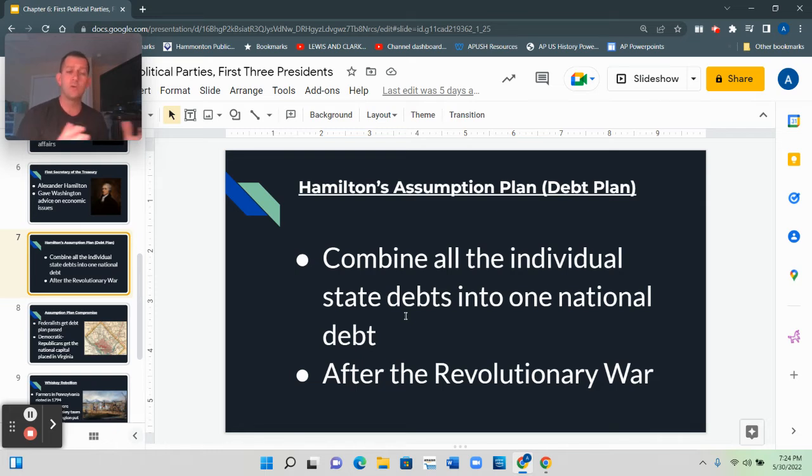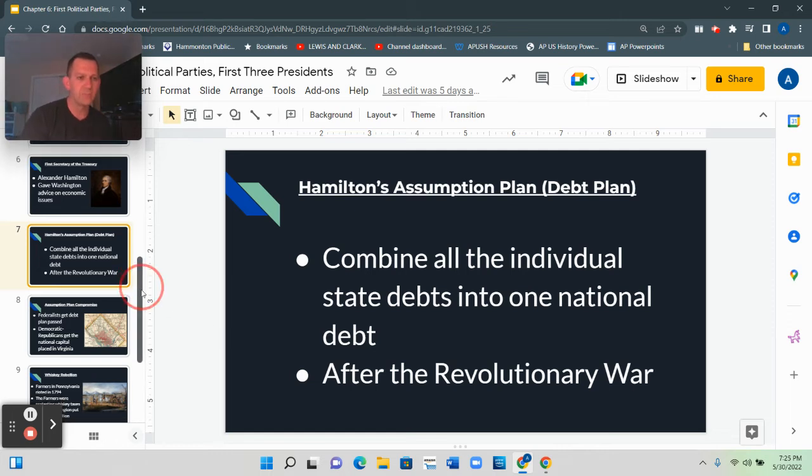So you might wonder, who cares? Why is that a big problem? Why is that even an issue in the first place? Well, think about it, right? Every state owed a different amount of money. And there was this belief among some people that every state should pay back the amount of debt that it had, right? Like individual responsibility. But Hamilton's argument was that we were a country now and that we had to start solving problems as a country and not as individual states anymore. So this was a huge deal. And just be aware that this is after the Revolutionary War, after we had fought this war, after we had gained independence, and now we had this huge debt problem to solve.